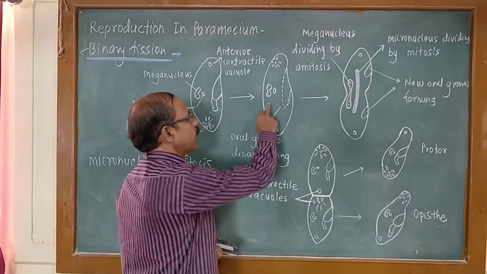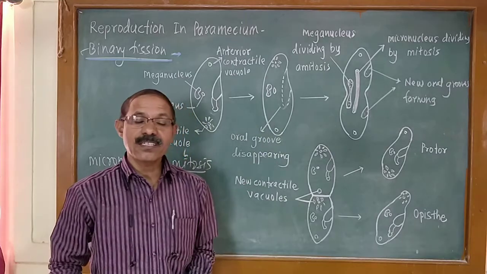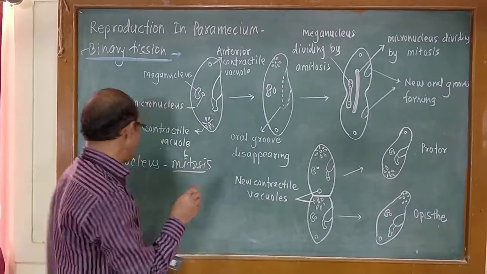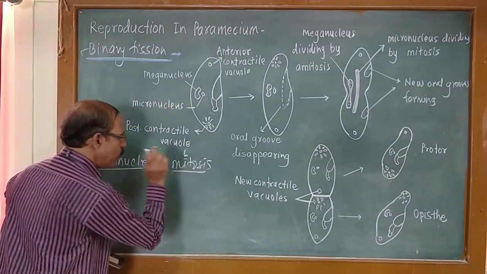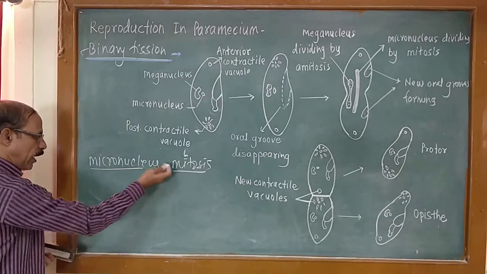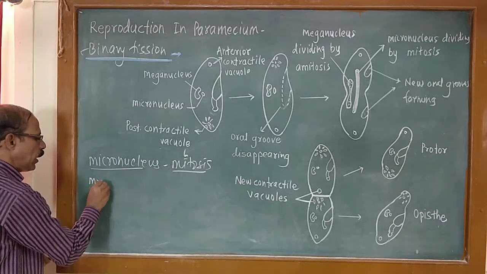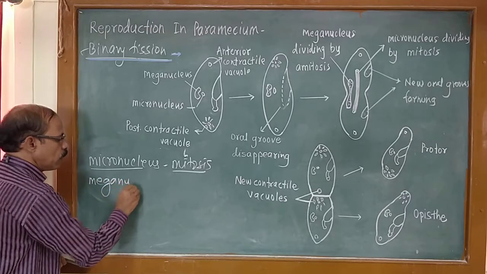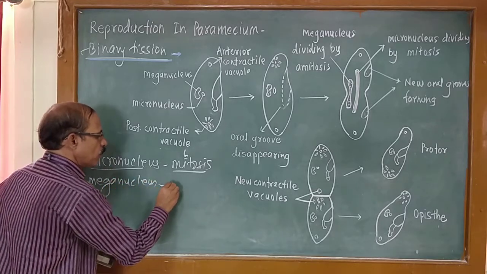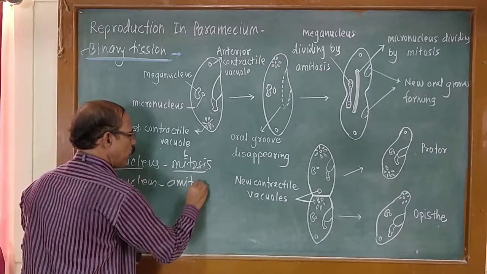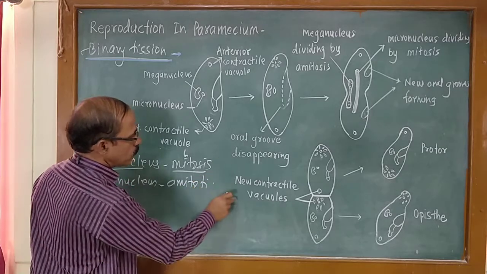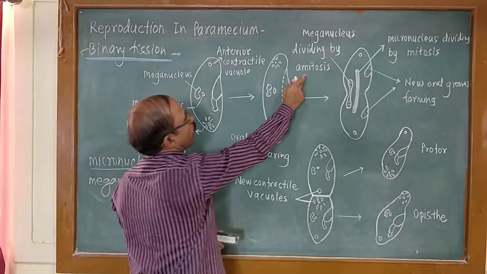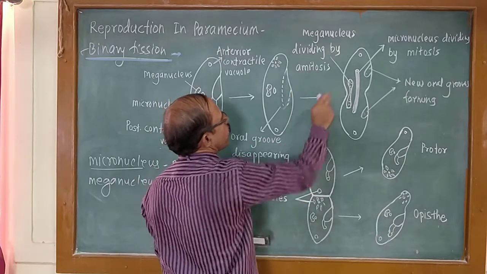At the same time, the meganucleus divides amitotically. The micronucleus divides by means of mitosis, and the meganucleus divides by adopting the process of amitosis.